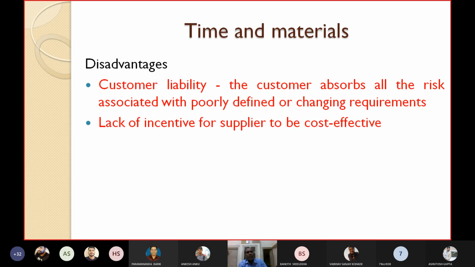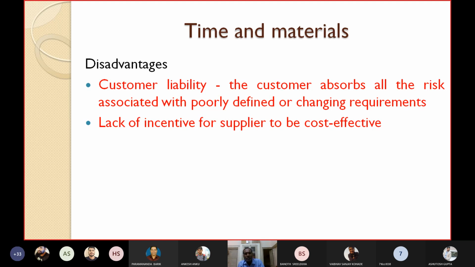This approach also has some disadvantages, like customer liability. The customer absorbs all the risks associated with poorly defined or changing requirements. If your requirements are poorly defined, or if you are changing the requirements, all the risks the customer has to absorb, because the supplier will take the money per person month or person hour. If your requirements are very ill defined or changing, they will work for more person months, more staff hours, and accordingly they will charge more money. So everything will be charged to the customer.